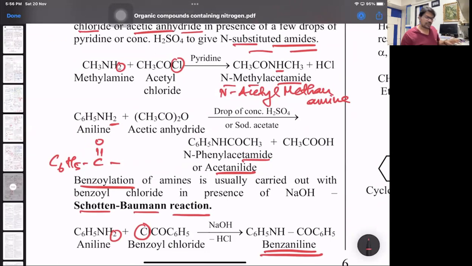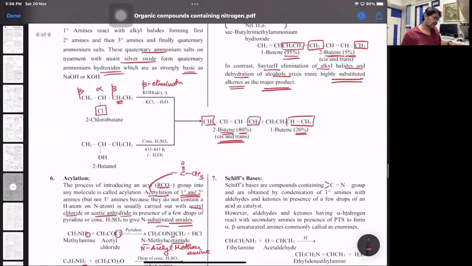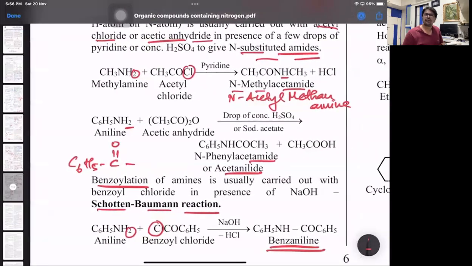All right. So primary consumes only 1 mole of acetyl chloride. Secondary will also consume only 1 because secondary also has only 1 replaceable H. Tertiary will not undergo acetylation. So acetylation is basically a test which is used to distinguish primary and tertiary, secondary and tertiary. Primary consumes 1 mole, tertiary does not consume. Secondary consumes 1 mole, tertiary does not consume. But this reaction cannot be used to distinguish primary and secondary, because primary and secondary both consume only 1 mole each of acetyl chloride or acetic anhydride.